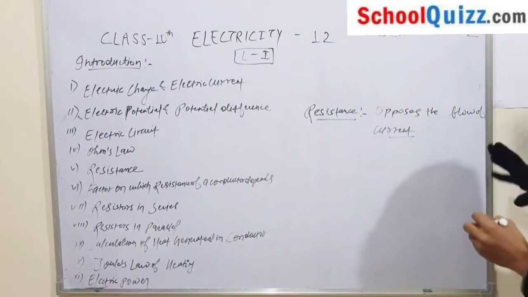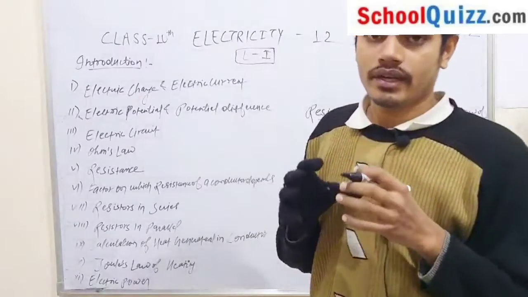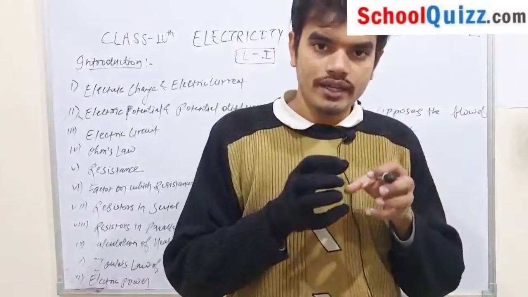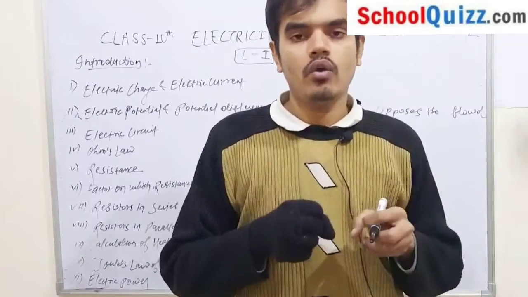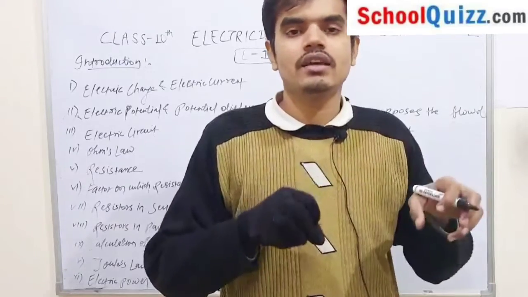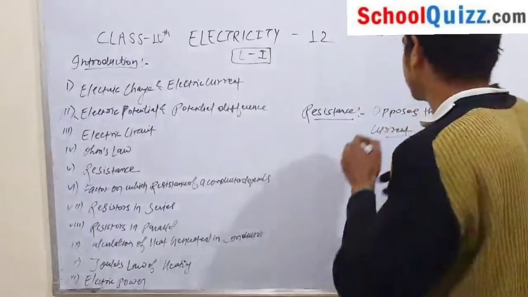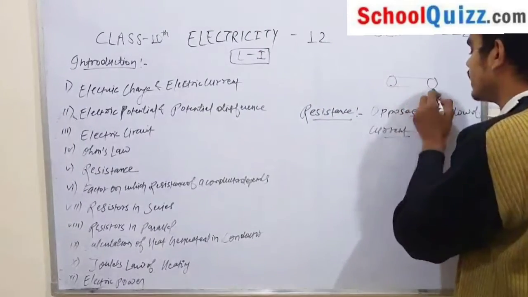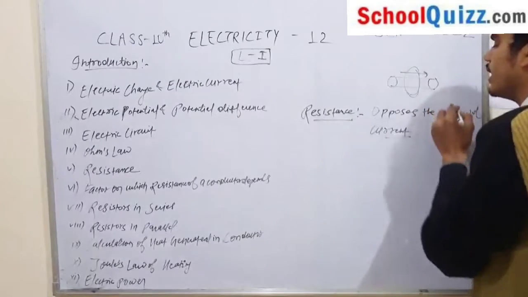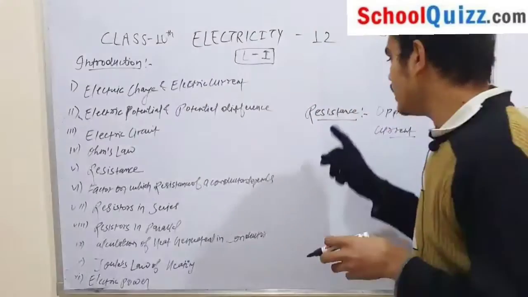Flow of current means that electric resistance is a phenomenon. Resistance is a phenomenon in which, if current is flowing in a conductor, somehow the flow of current is resisted by some phenomenon, and that phenomenon is called resistance. Suppose this is your conductor and current is flowing in this direction. Now this flow of current is opposed by some phenomenon, and that phenomenon is called resistance.